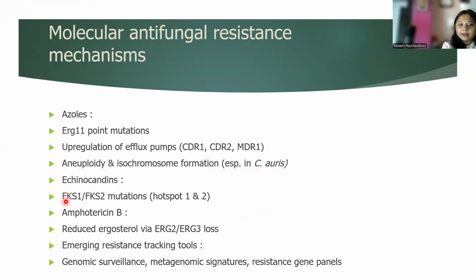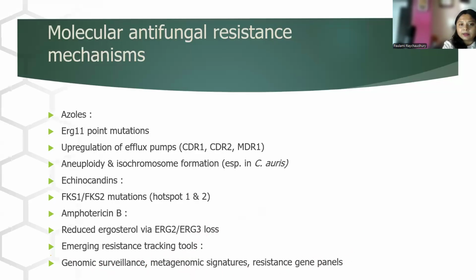For echinocandins, FKS1 and FKS2 mutations, those are hotspot 1 and 2. For amphotericin B, reduced ergosterol via ERG2 and ERG3 loss. Emerging resistance tracking tools are genomic surveillance, metagenomic signatures, and resistance gene panels.